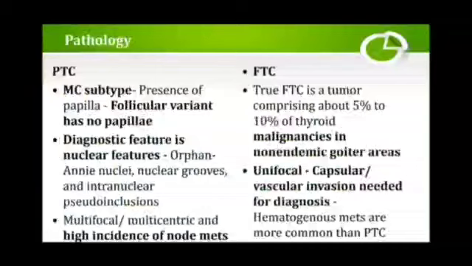Coming to pathology, among the types of malignancy we have already discussed, there are papillary thyroid, follicular thyroid, and anaplastic malignancies. Among these, papillary thyroid carcinoma is the most common. How do you identify it? By the presence of papillae, whereas the follicular variant has no papillae.